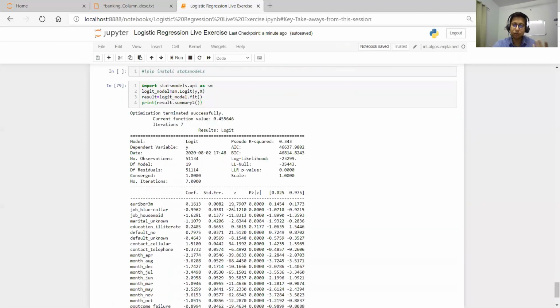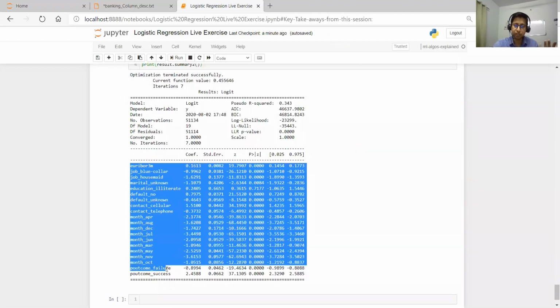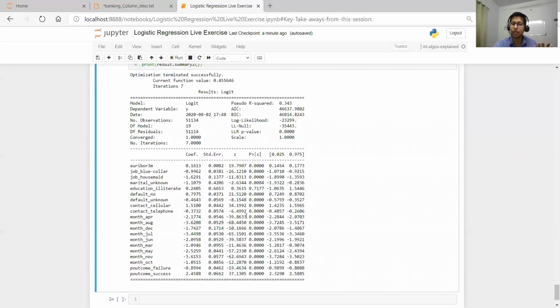Now within those 20, once we have built the model, we can again eliminate some features based on the p-value. If we set the threshold of the p-value at 0.05, then the variables which have a p-value greater than 0.05 have less significance in our model.